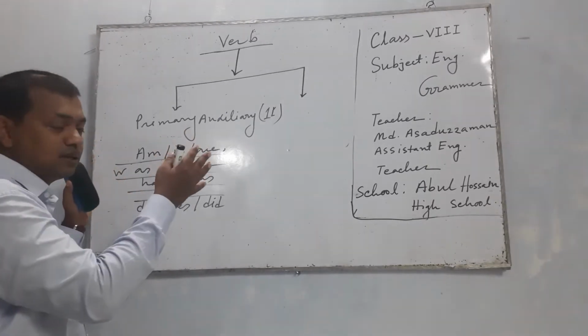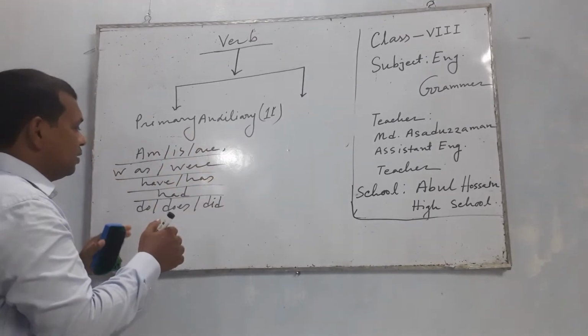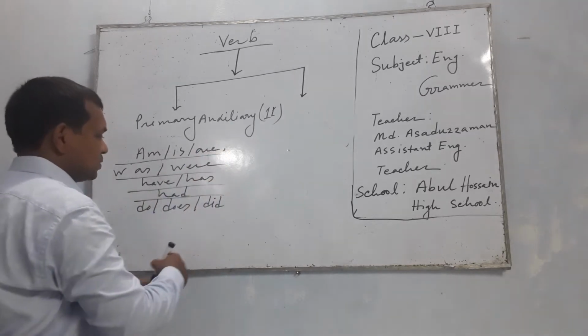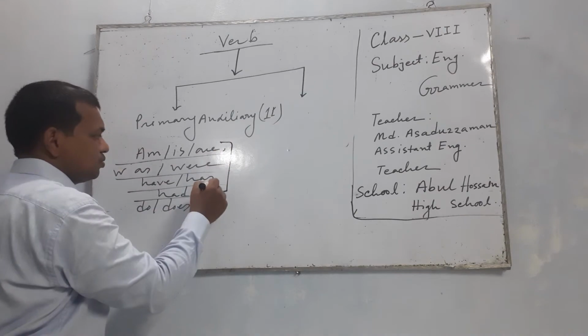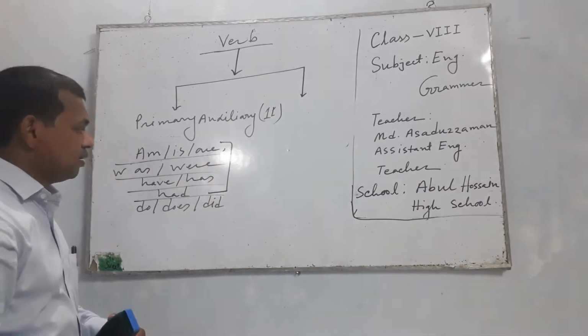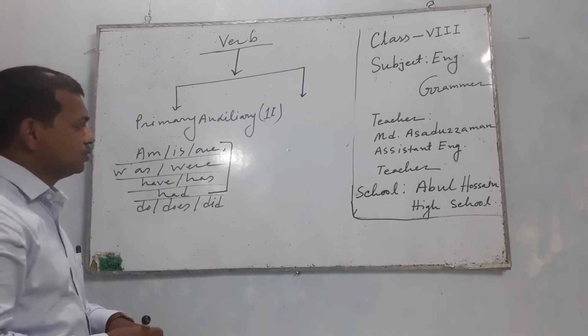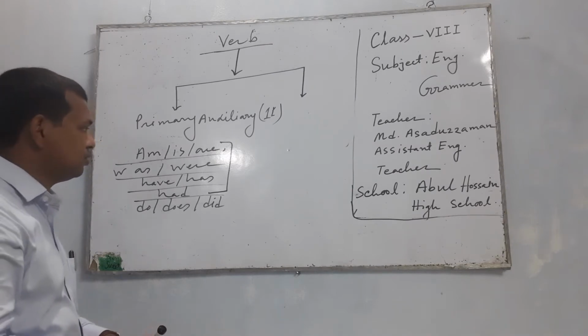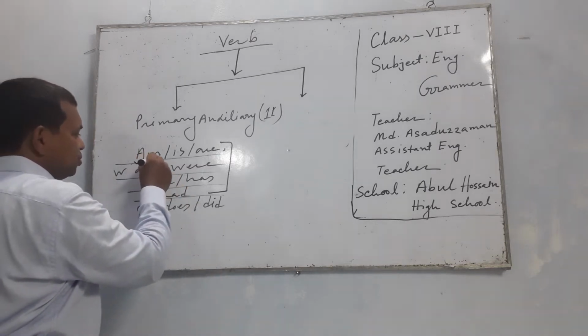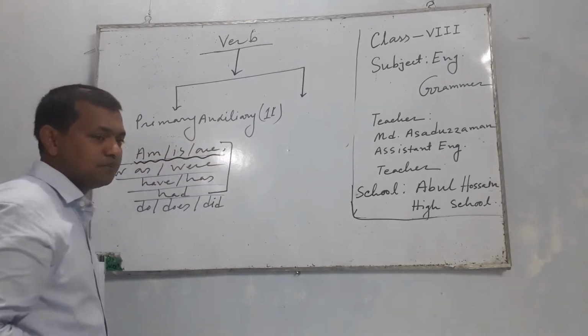They can make a sentence. I am going to give you a technique. Am, is, are are called present simple.